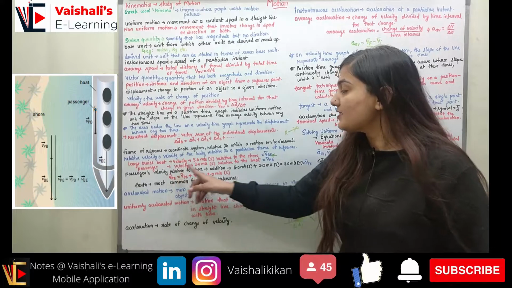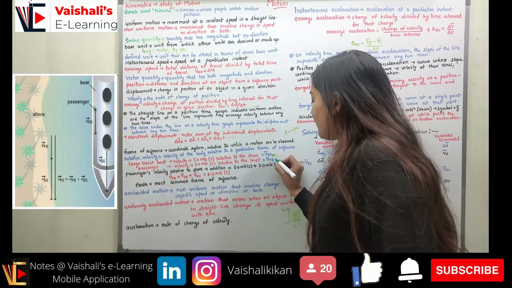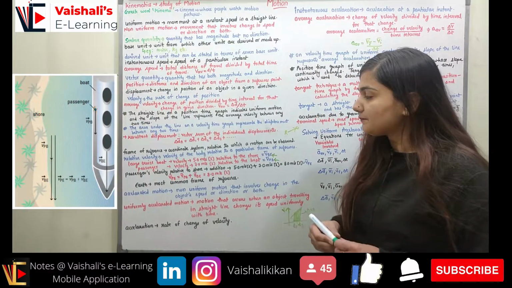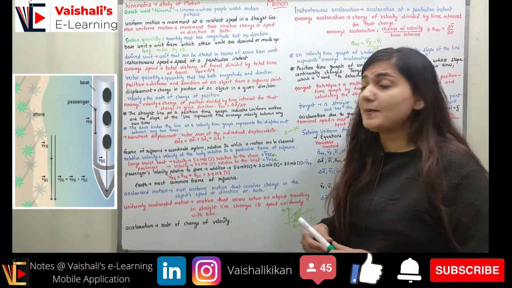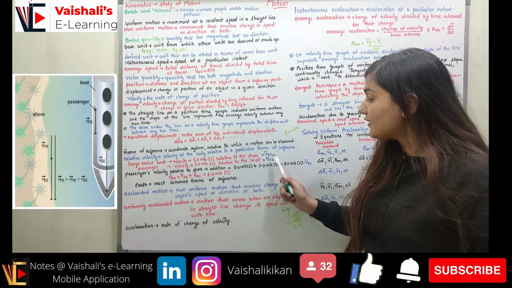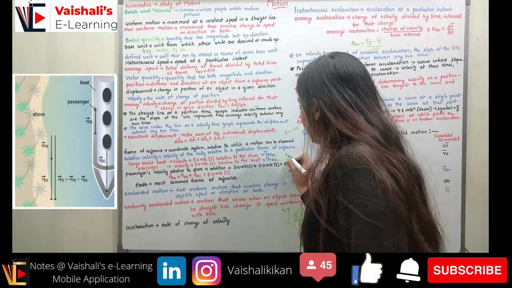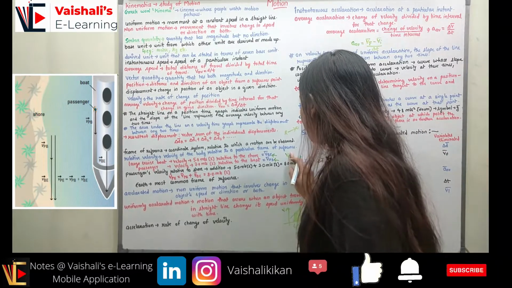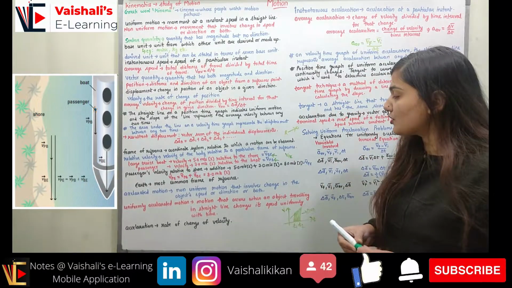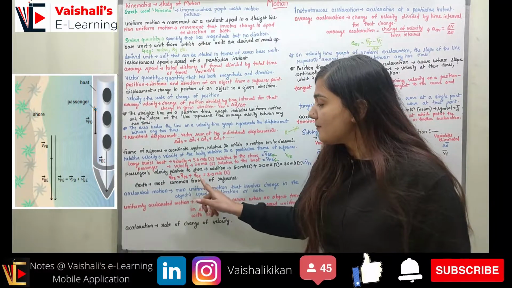So this is the passenger's relative velocity with respect to the boat. The frame of reference over here is the boat. So this is V_PB. If I want to find out the passenger's velocity relative to the shore, I have to add these two velocities. So the passenger's velocity V_PE we have to find out. V_PE represents the passenger's velocity with respect to earth. So V_PE is V_PB plus V_BE, right?